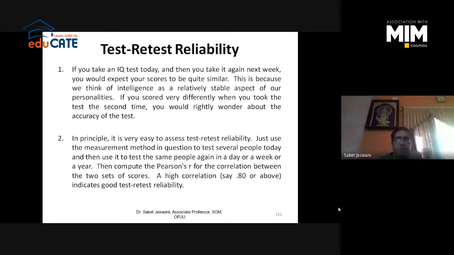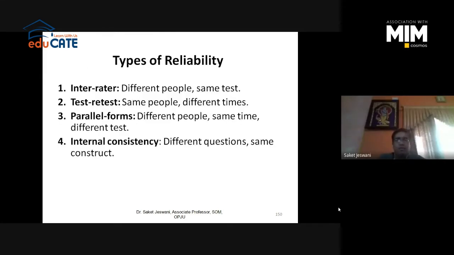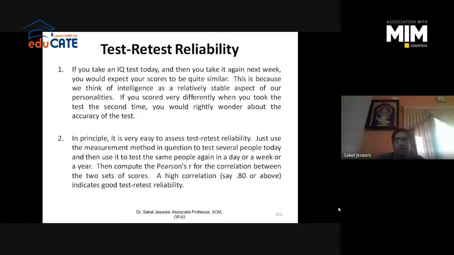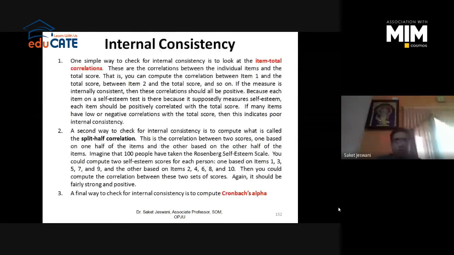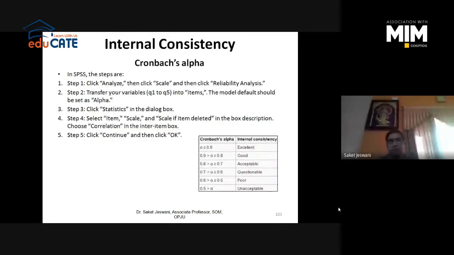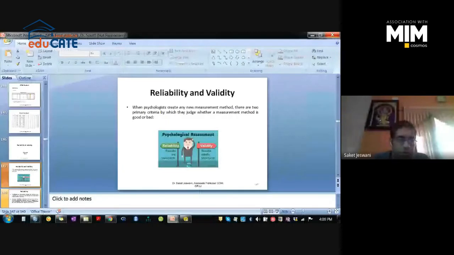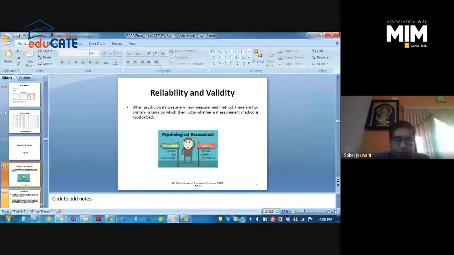So I have explained test reliability through some explanations. What I have explained is written here, so I need not read this again. This is just for your reference when I share the slides, right? Internal consistency theory is also mentioned here. You can go through it when I share the slides. The important part is Cronbach's coefficient alpha, right? So let's check the reliability through Cronbach's coefficient alpha and what values we get while checking the reliability of the instrument.